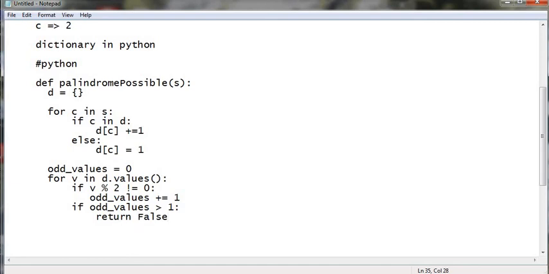If this condition is met, that is there are more than one odd values, a palindrome is not possible. Otherwise we come to the end of the function and return true. That means we went through all the values and found them acceptable. So we are good, this is the code.